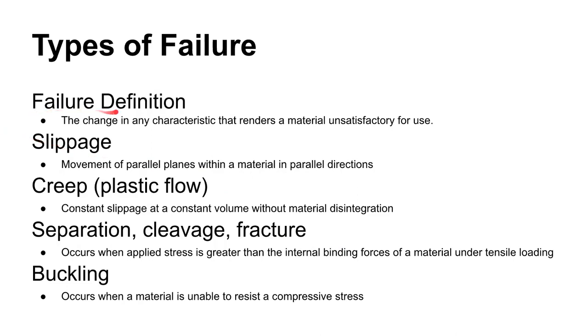All right, we talked a little bit about failure at the beginning. There are types of failure. The definition of failure is a change in the characteristic that makes it unsatisfactory for use. We talked a little bit about slip, and slip is a mode of plastic deformation. Another one is twinning, but in this class I'm not going to talk too much about that, if at all. But slip and twinning are two of the most common modes of plastic deformation.